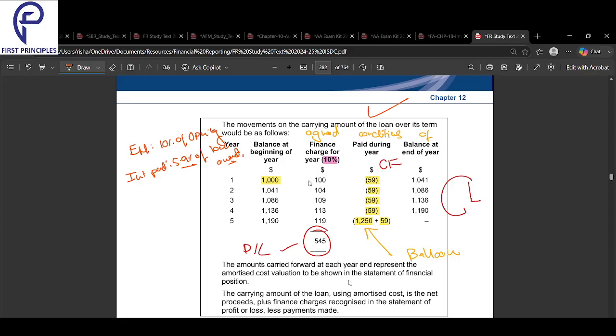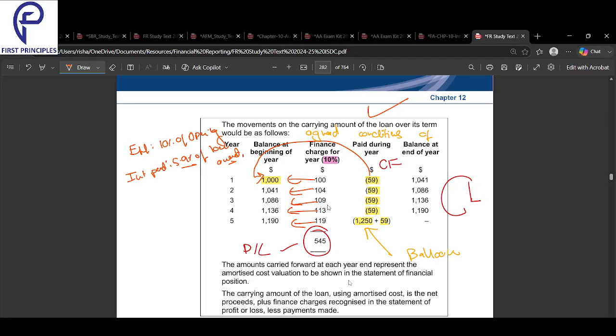So this 10%, guys, again you see is calculated at the opening balance at the start of the year. It's based on this opening balance. But this 59 is based on just one number, that is the 1000. So what you pay is fixed. But what is accrued every year is 10% of the opening amount. Whatever was unpaid gets carried forward. And in the last year, a balloon payment is made to compensate for everything.